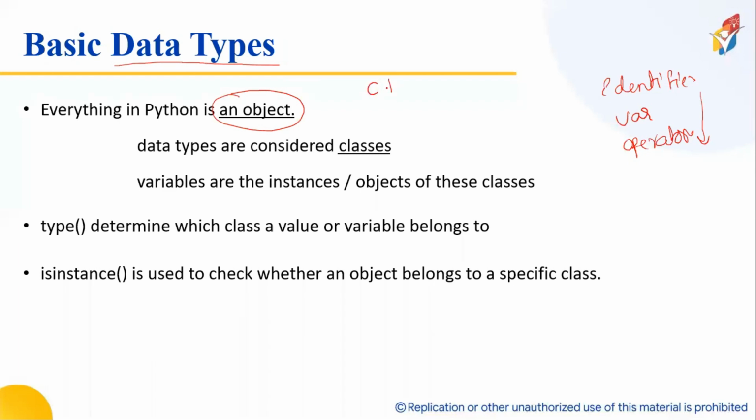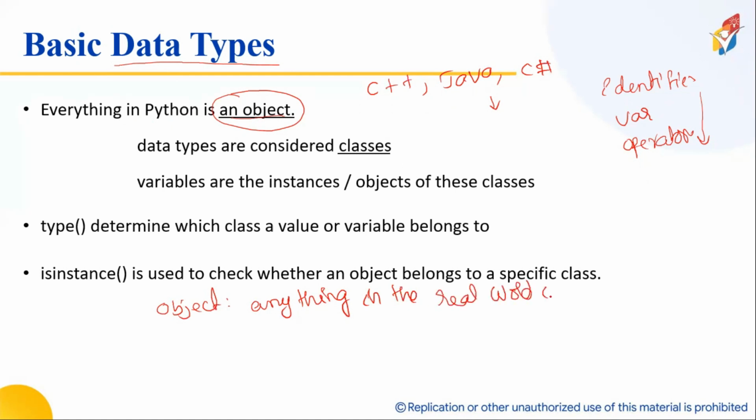C++, Java, C#, all these languages are called object-oriented languages because everything in those languages is represented as an object. Now, let me define what is an object. It will take 5 minutes. Anything in the real world is an object.